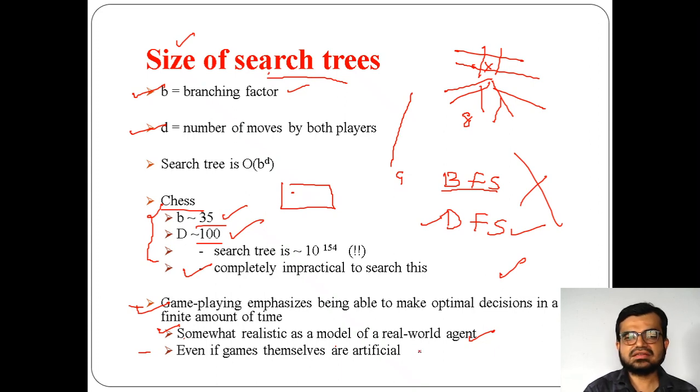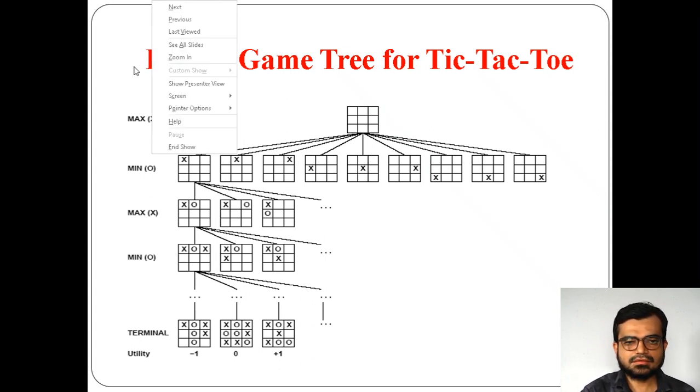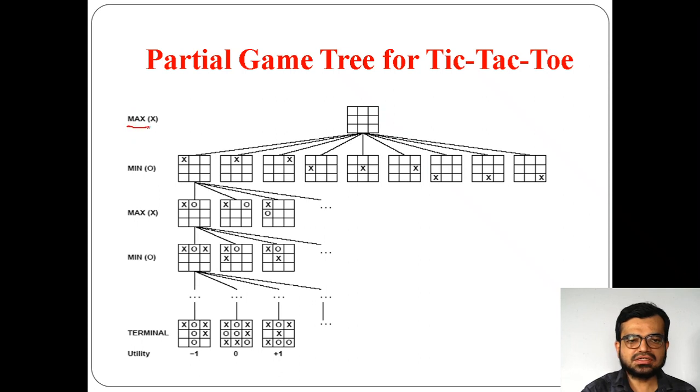So in that sense, we need to know the size of search trees. Now we are just seeing tic-tac-toe. For example, this is the partial game tree. The first player is X. Now max is the first player and min is the second player. As you know, tic-tac-toe is a two-player game, so the first player will take the value X and the second player will take the value O. Now initially, as you know, it is empty.